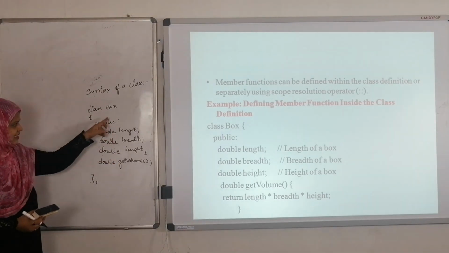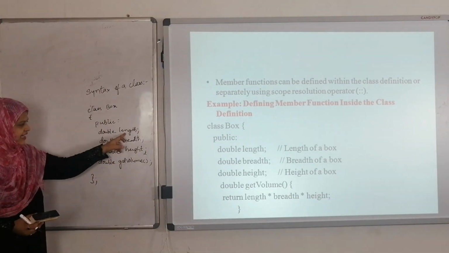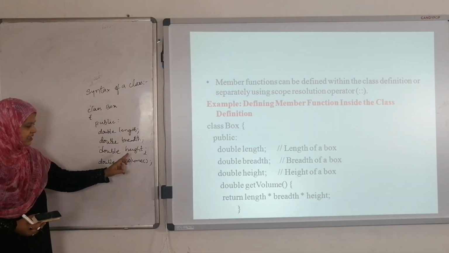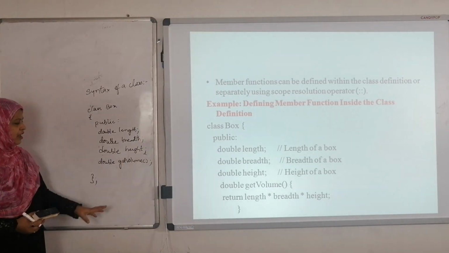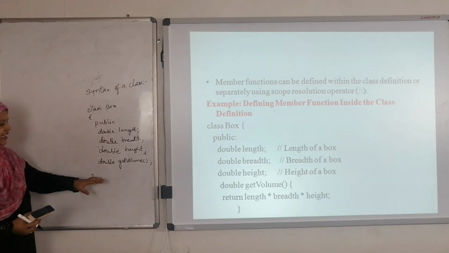This is the Box class. In this Box class we have these 3 data members and one member function, getVolume. Now this is the declaration of the class.